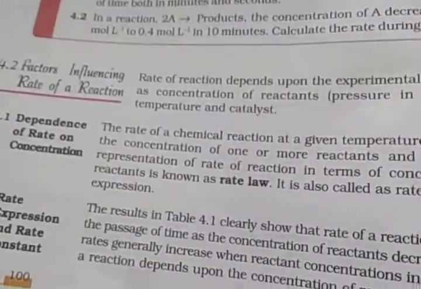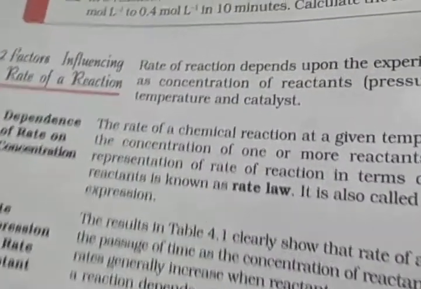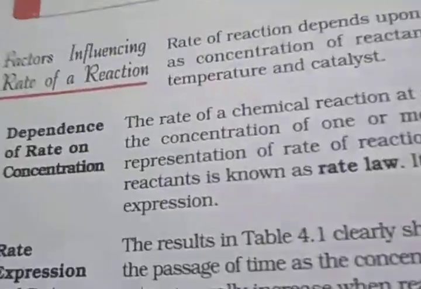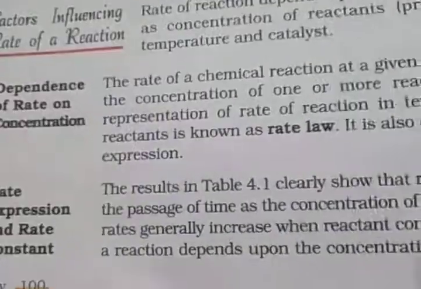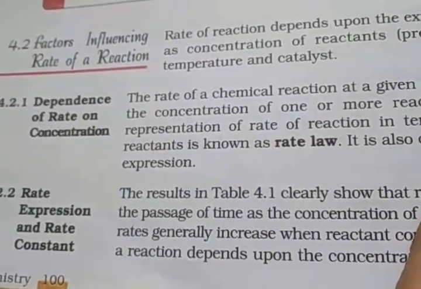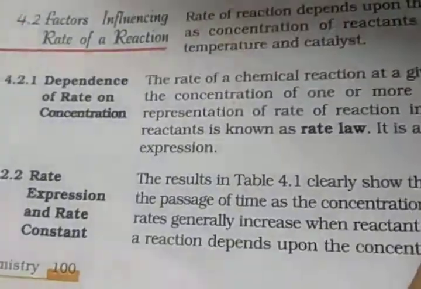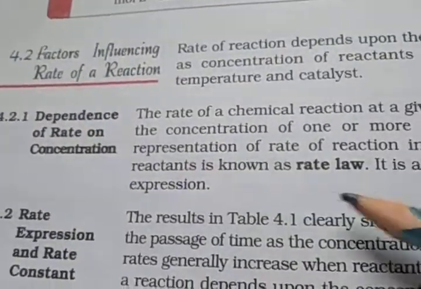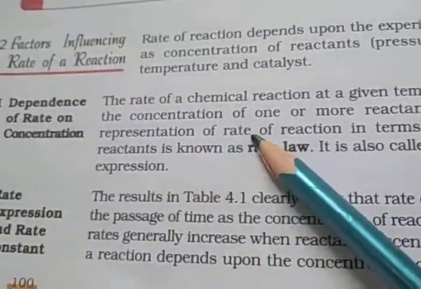Then the next topic is factors influencing the rate of a reaction. Factors influencing means affecting the rate of reaction. So the first factor is dependence of the rate on the concentration.